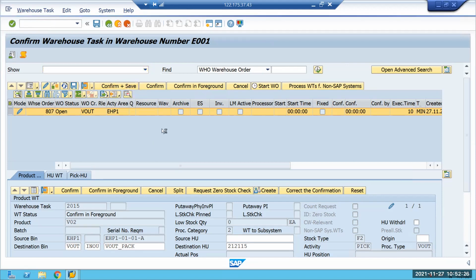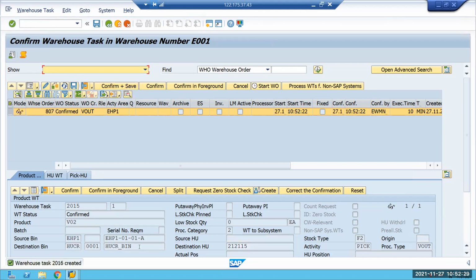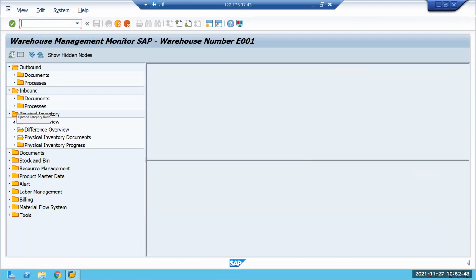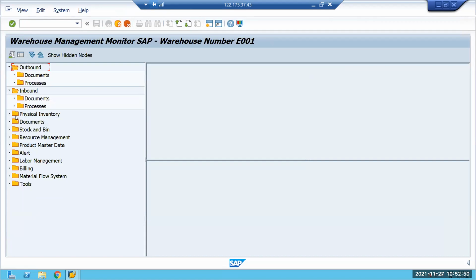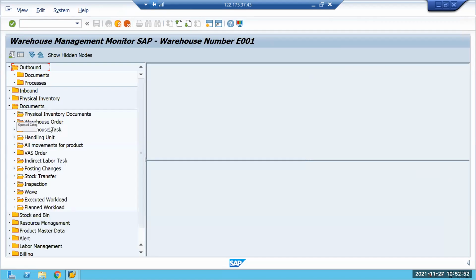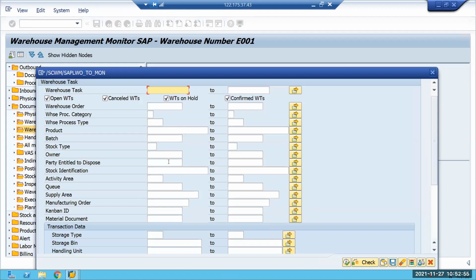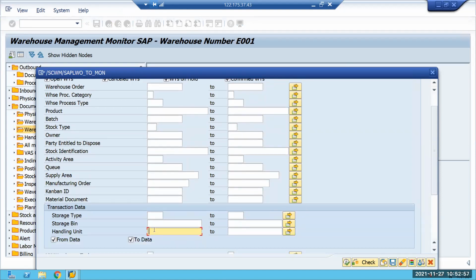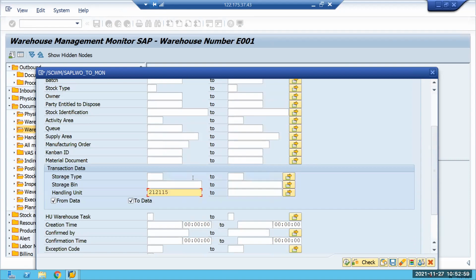Okay. Yeah, it went to this HUC. Copy this bin, copy this HU, and then copy this HU and go to monitor. Okay. 1 second, sir. Virus task, shall I give it virus task? Give the HU itself and execute. Okay.